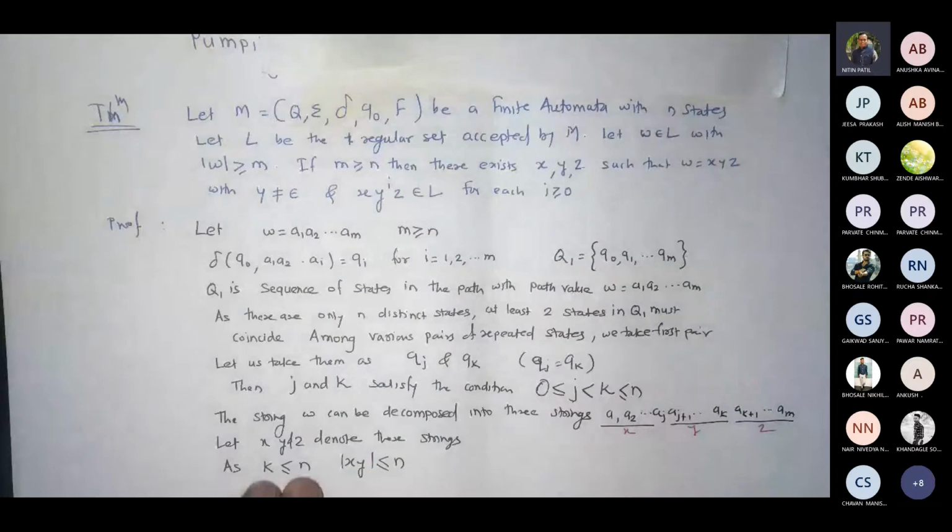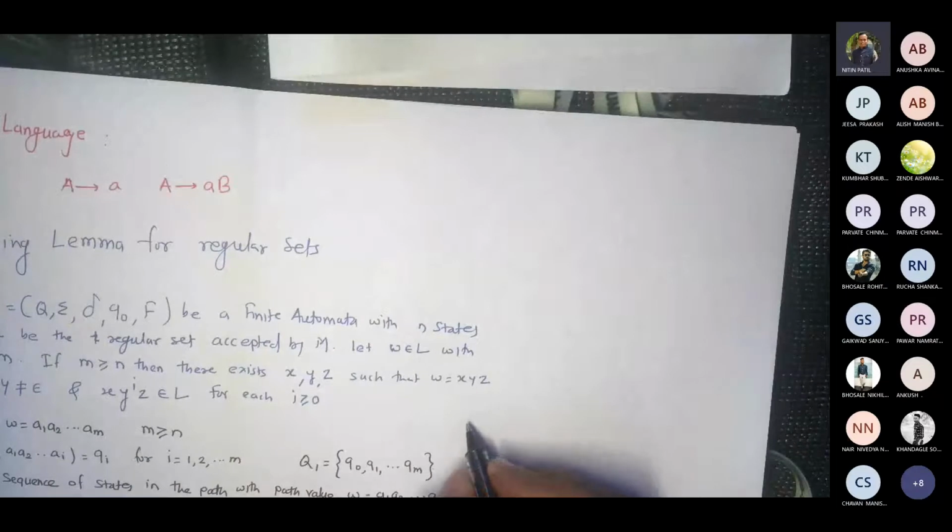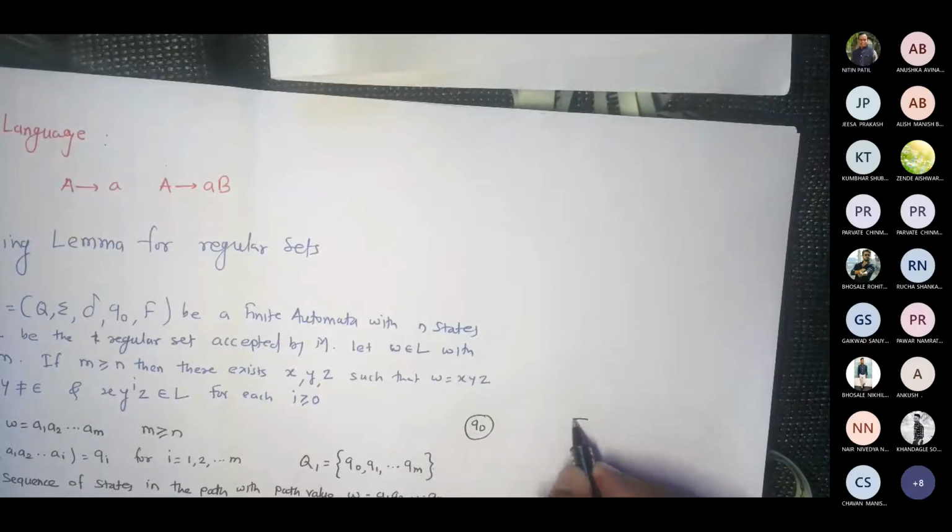If my K is less than or equal to N, length of XY is always less than or equal to N, and W equals XYZ. That's what we said. Now, how would the path look then? Let me draw the diagram, like how the path would be. So suppose this is my initial state. This is a path for this.